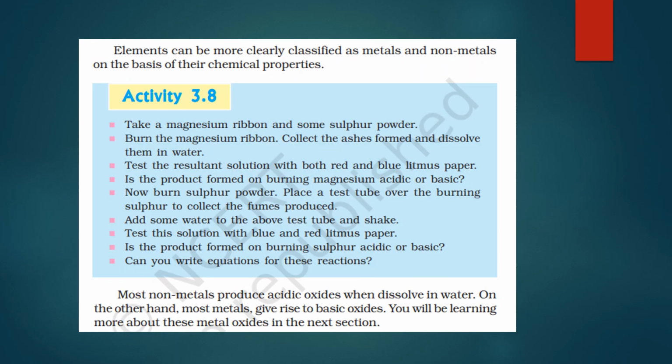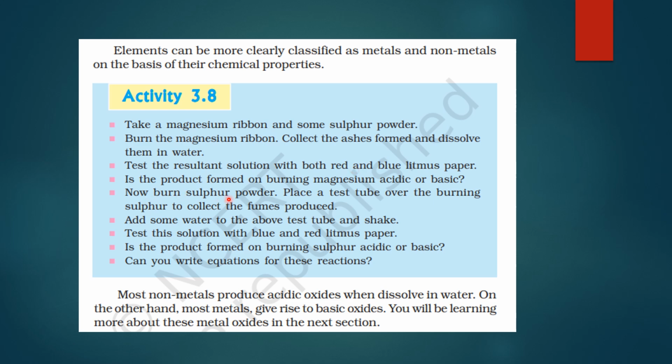Now we are going to see some chemical properties. We are doing an activity. We take a magnesium ribbon and some sulfur powder. We burn the magnesium ribbon. We collect the ashes formed and dissolve them in water. We test the resultant solution with both red and blue litmus paper. Why are we doing this? To check the nature, whether it is acidic or basic.